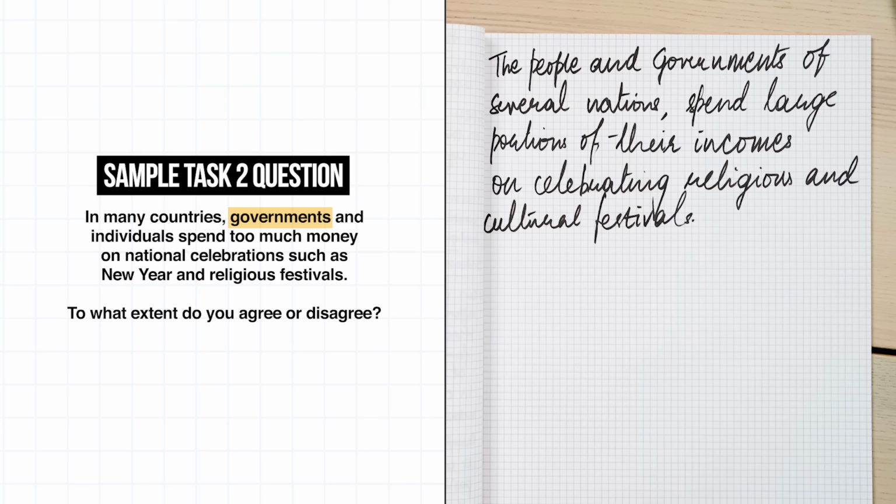The other thing that a lot of students do is they'll change it to something that is wrong. So they'll change it to something they think could be. So for example, they might change it to the people and departments. Like that doesn't actually mean the same as governments. And if they get that wrong, they lose marks for vocabulary. And it can also change the entire meaning of the essay if they change it to something that means something completely different.